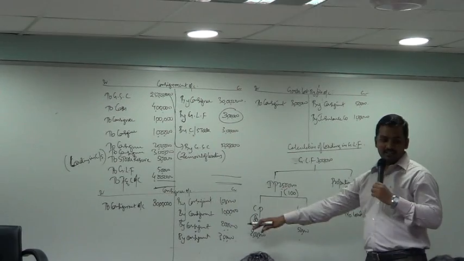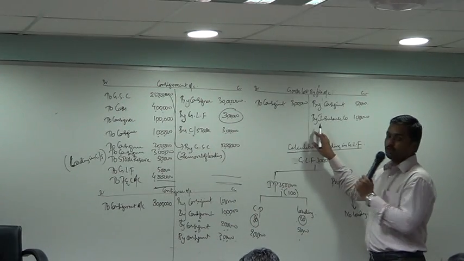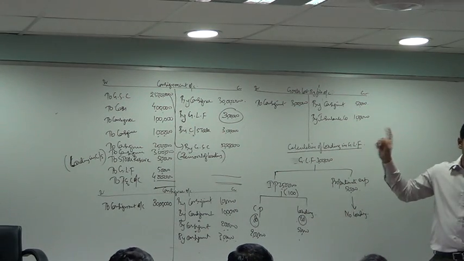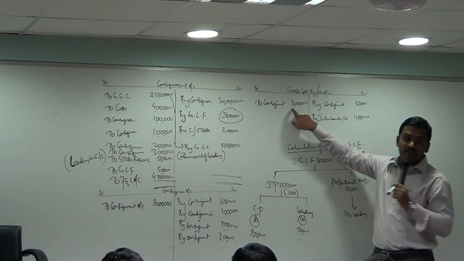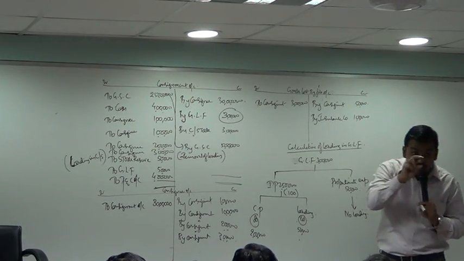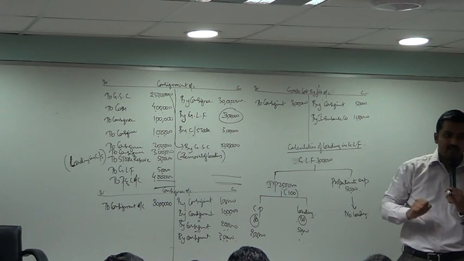Now, we'll settle the consignee's account later. Look at the goods lost by fire account. This is important. Many times the examiner asks a question on this. Invoice price of goods lost by fire minus loading gives you the cost price of goods lost by fire.